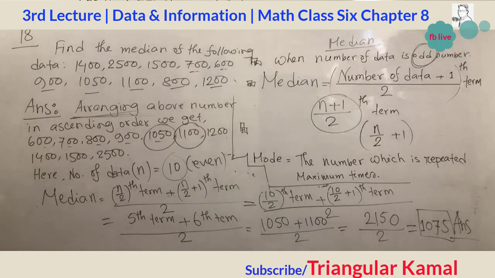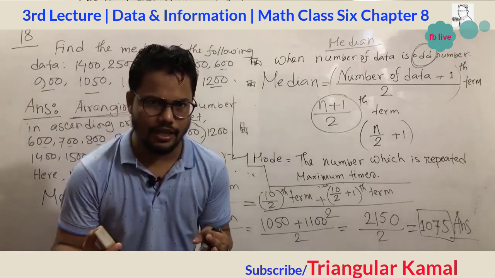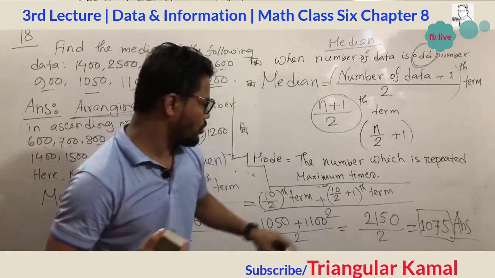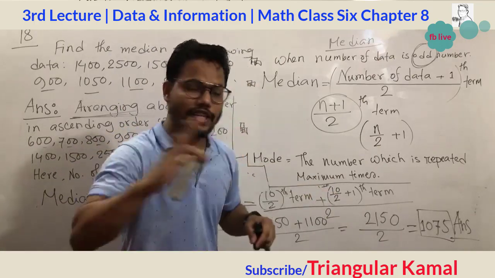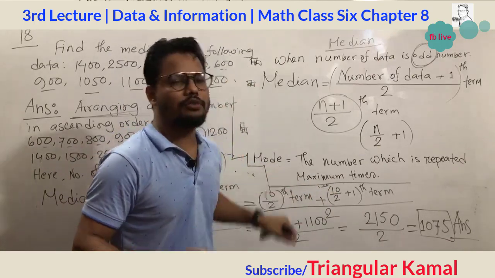Okay, my dear students, come back to the point of mode, which is very easy and one of the most favorite questions for the students. If we give these questions, find the mode. Mode is totally easy, just a one line answer.